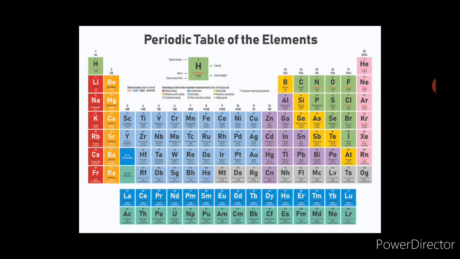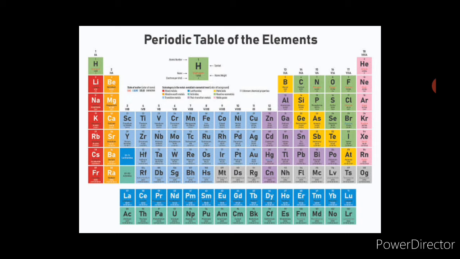So he modified it and gave the modern periodic table, in which the elements are arranged in increasing order of their atomic number. This modern periodic table is the extension of the original Mendeleev's periodic table, and it is also called the long form of the periodic table. Here the atomic number of the element, denoted by Z, indicates the number of protons as well as the number of electrons.